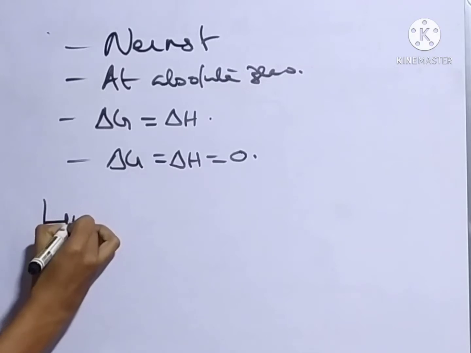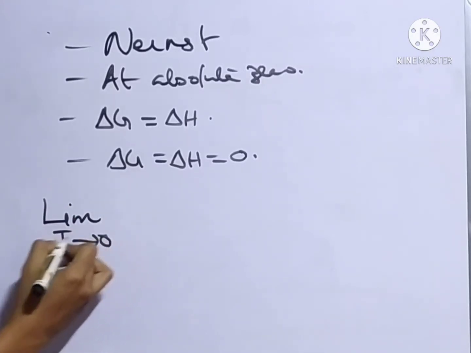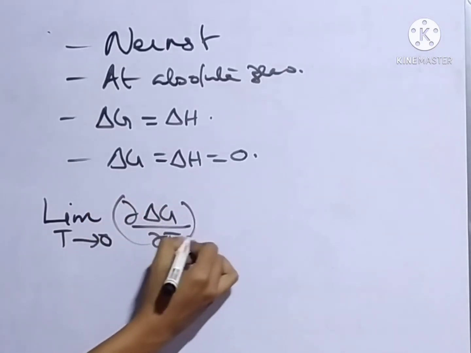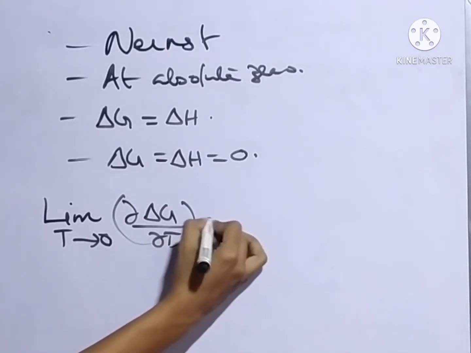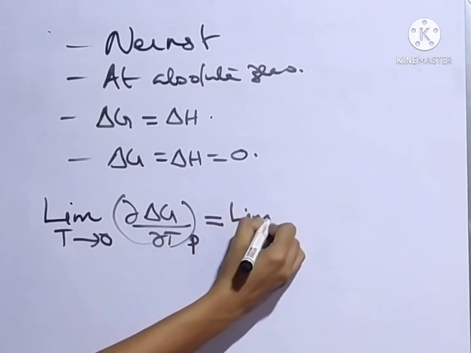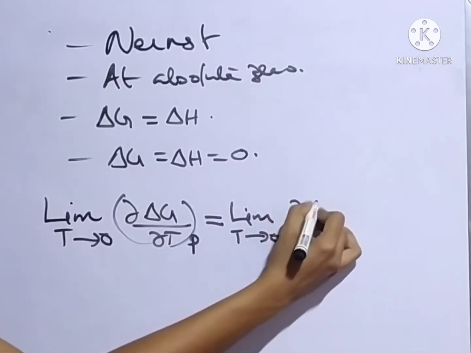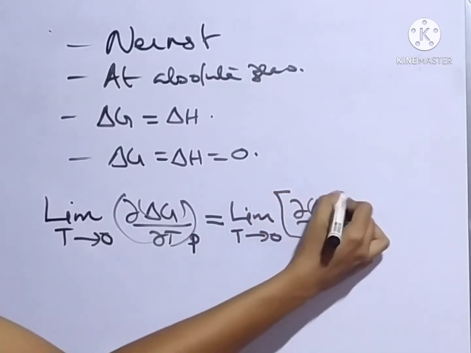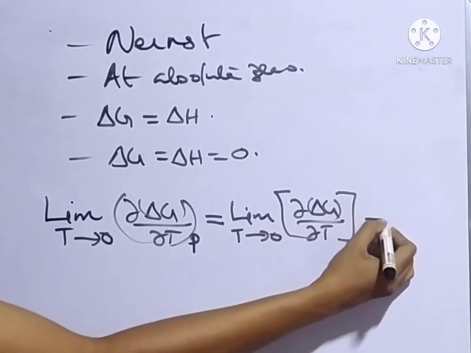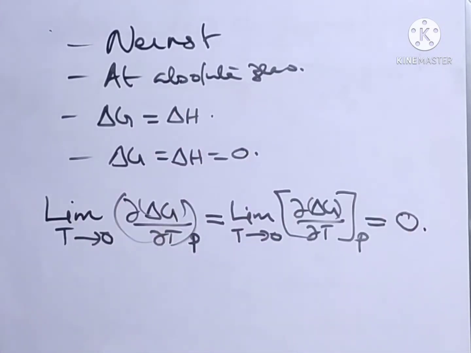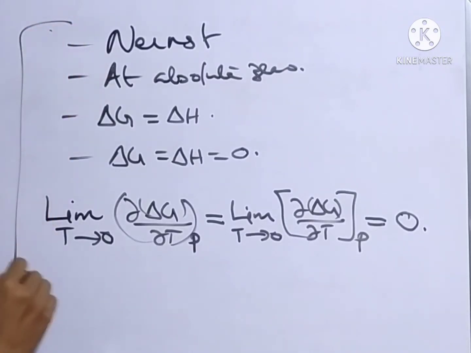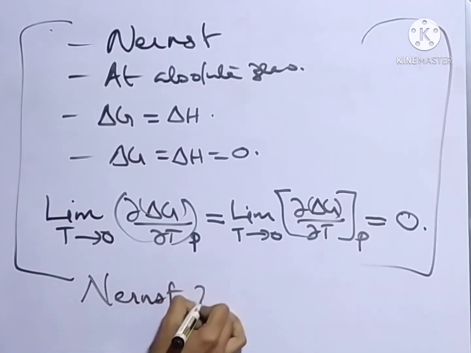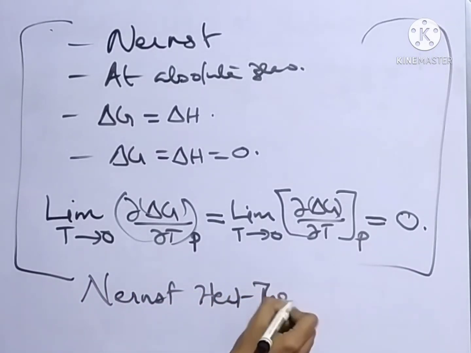So according to Nernst, limit T tends to 0, dou delta G divided by dou T at constant pressure equals limit T tends to 0, dou delta H divided by dou T at constant pressure, and these two will be equal to 0. This is known as the Nernst heat theorem.